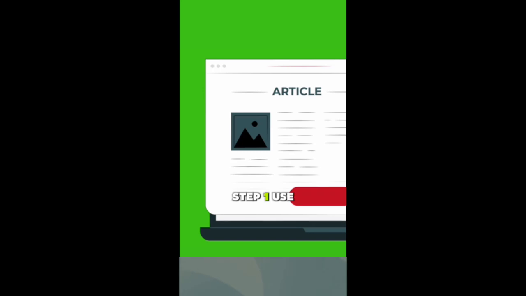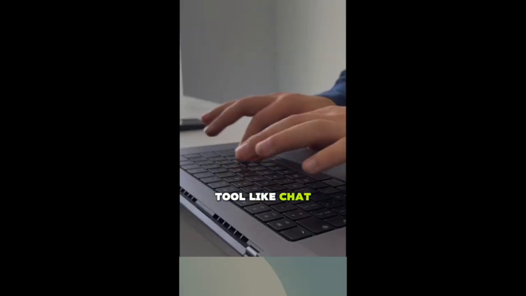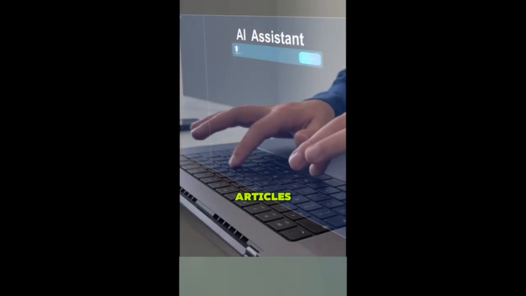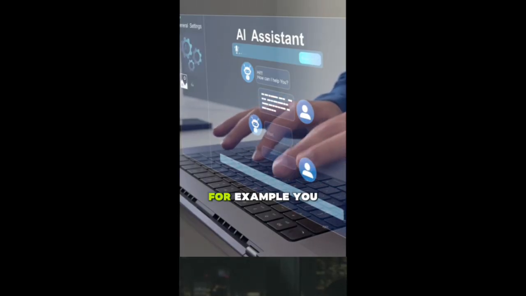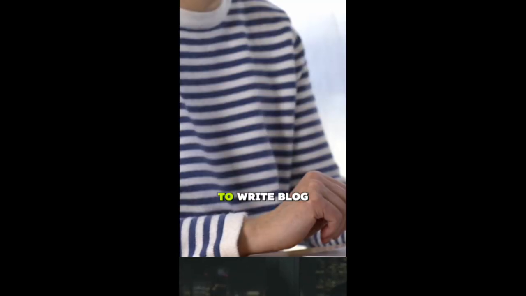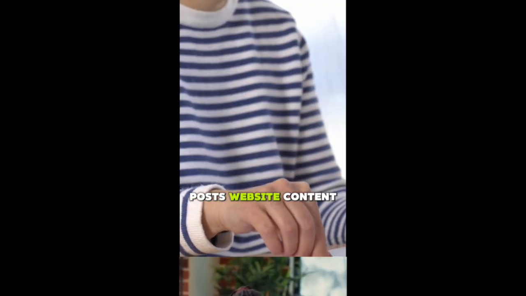Step 1. Use an AI writing tool like ChatGPT to generate articles, blog posts, or marketing content. For example, you can ask AI to write blog posts, website content, email marketing messages.